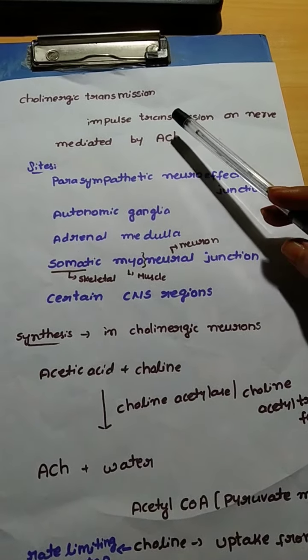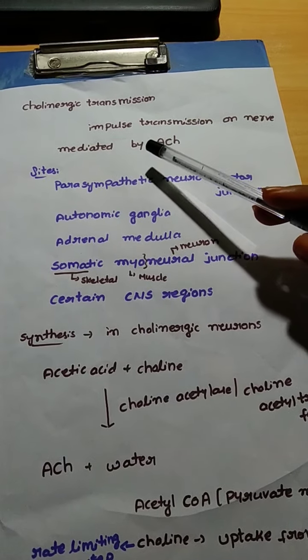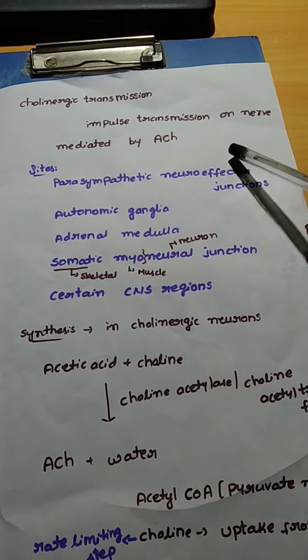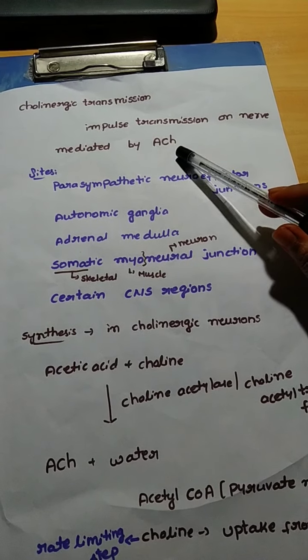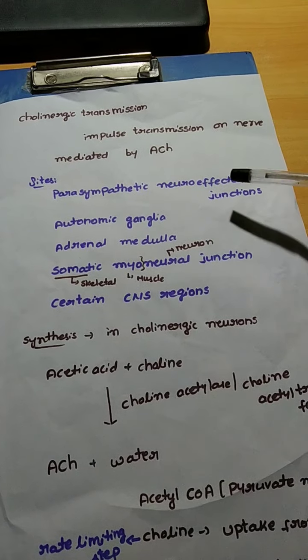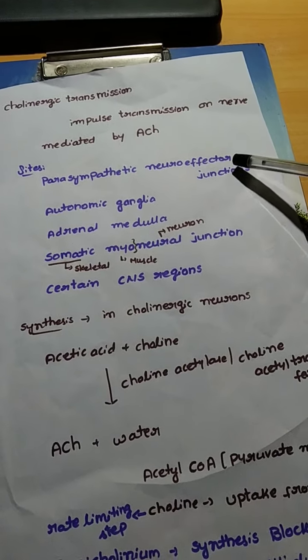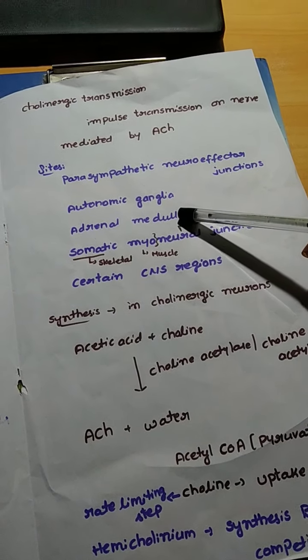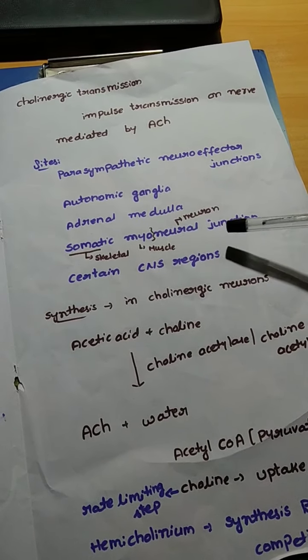Let's see about cholinergic transmission. This cholinergic transmission is the transmission of impulse on the nerve which is mediated by acetylcholine. And what are the sites of this cholinergic transmission? The sites are parasympathetic neuroeffector junction, autonomic ganglia, adrenal medulla, somatic myoneural junction.